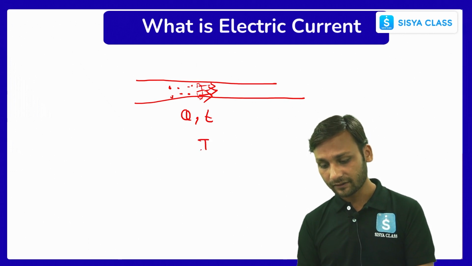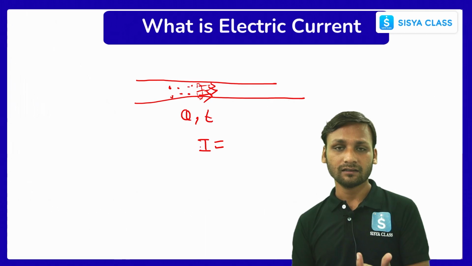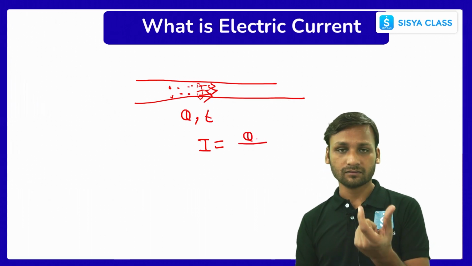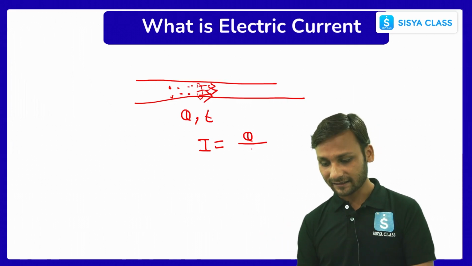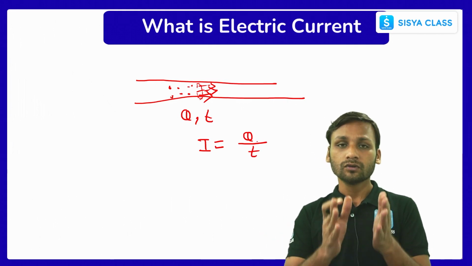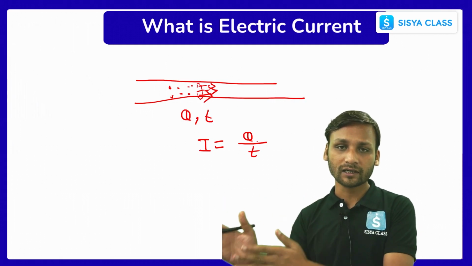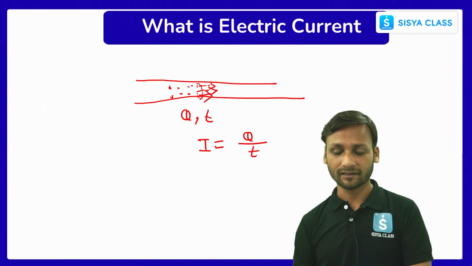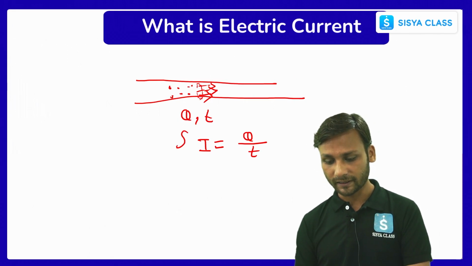We define current by the symbol capital I. The amount of charge which has flowed through that cross-sectional area is q, and the time taken for these q amount of charges to flow through the cross-sectional area is t. So current I is equal to q by t, and its unit is ampere.